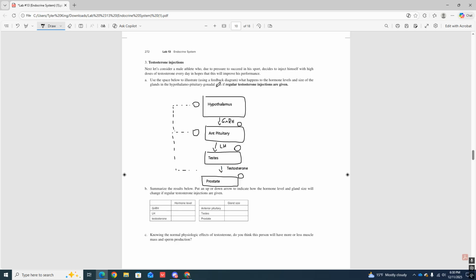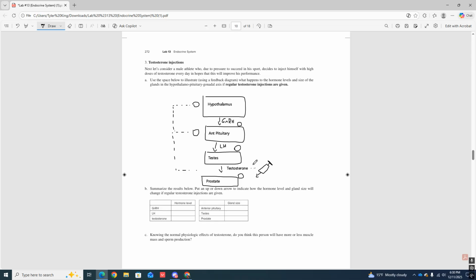Let's consider a male athlete who, due to pressure to succeed in his sport, decides to inject himself with high doses of testosterone every day in hopes that this will improve his performance, okay? So that's the problem. It has nothing to do with any of the glands here. What we're doing instead is injecting testosterone manually, all right? So we'll draw our syringe here next to testosterone, okay?